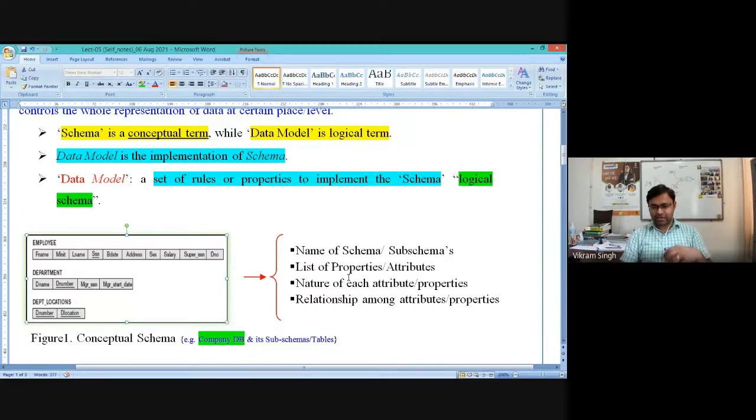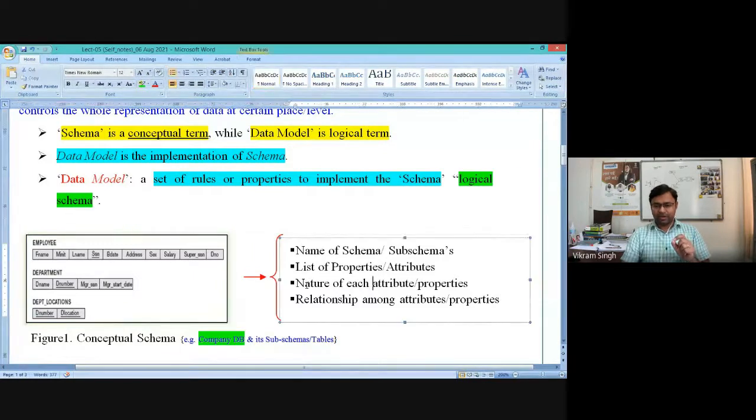And the next thing which is captured in the conceptual schema representation is the property or the nature of each attribute. Nature means what is the quality, what is the behavior of a specific attribute on the values. So when I say nature, it is with respect to values which will be pushed inside this particular attribute.